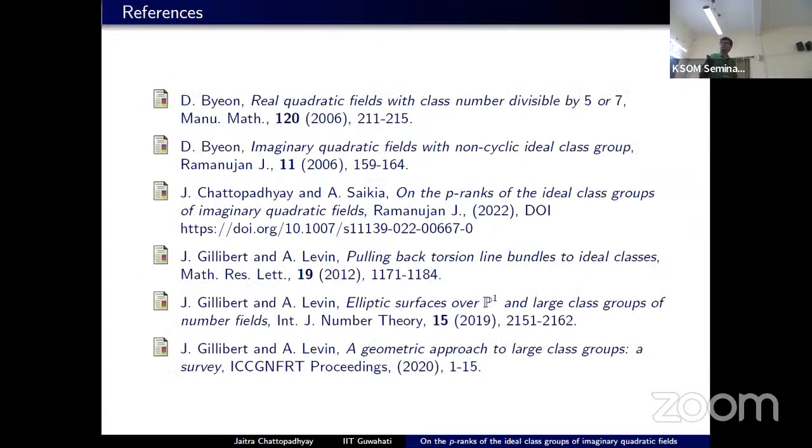So these are the references that we have used. This talk was based on this third paper that recently appeared in the journal. And I would like to mention that Gilbert and Levin made a very good survey article that appeared in the conference proceedings. So we can find the history of these lower bounds and all from there as well.